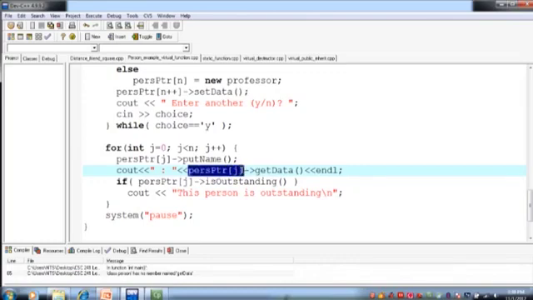ठीक है, so but here it gives an error on this line because of the type of this pointer, type क्या है इस pointer की? type है person. So get data person class में exist करना चाहिए, चाहे उसकी definition ना हो, चाहे वो empty function हो, whatever. ठीक है, so it should be a virtual function in the person class.